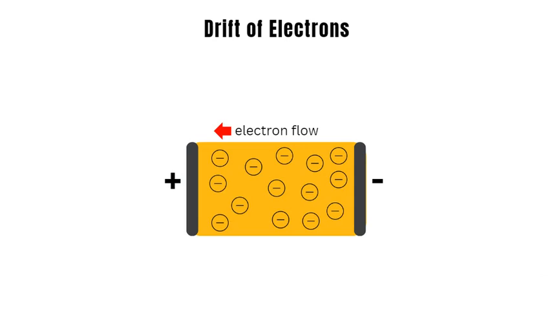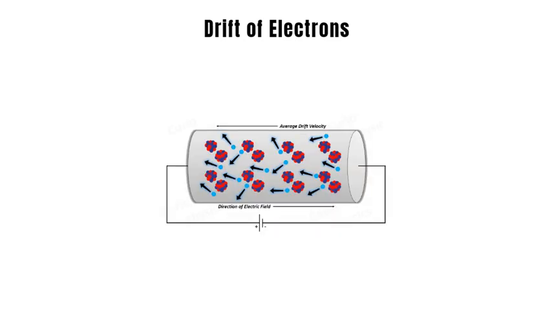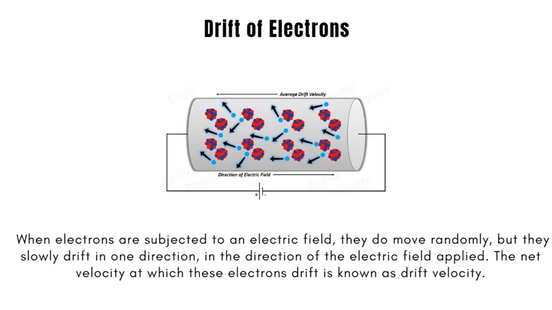Now we understood that when an electron is subjected to electric field, it will experience a force and electron will start drifting towards positive electric field. At the same time, it will make collision with other randomly moving electrons resulting in reducing the drift velocity. In the diagram, the two terminals of a battery are connected to a conductor and as a result, there is an electric field across the conductor that causes the electrons to drift.